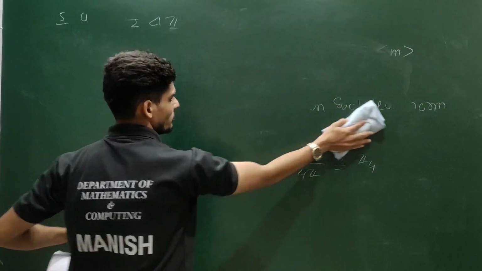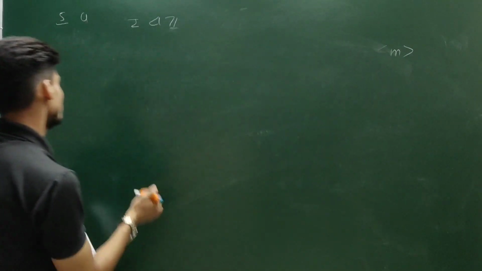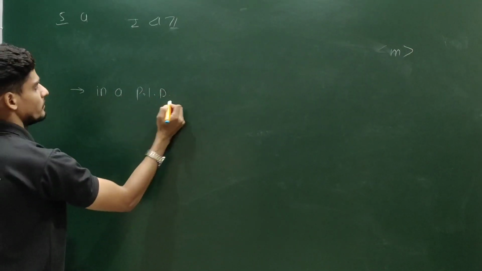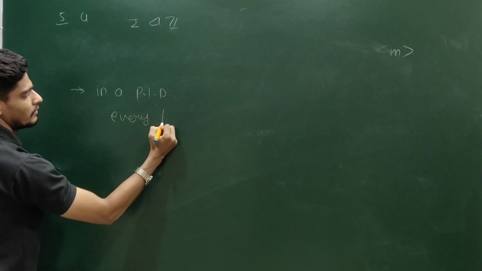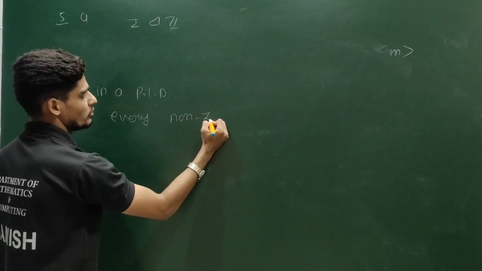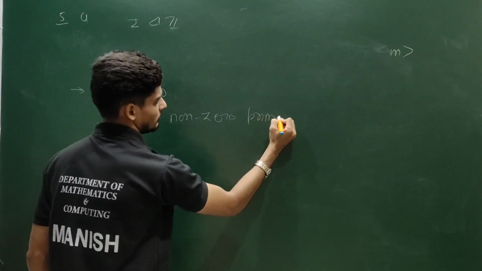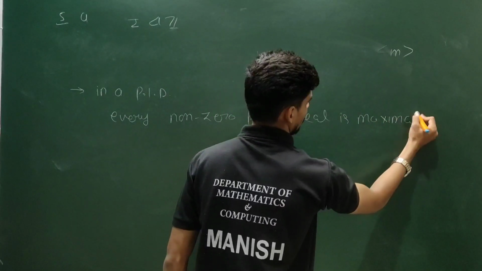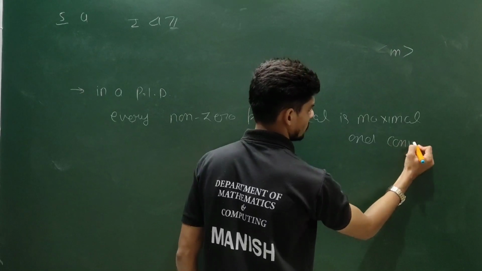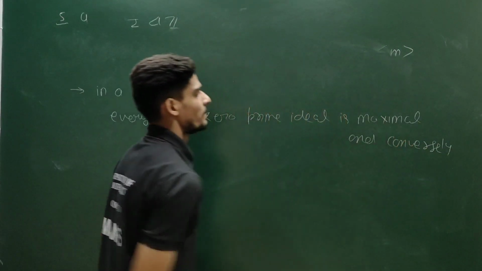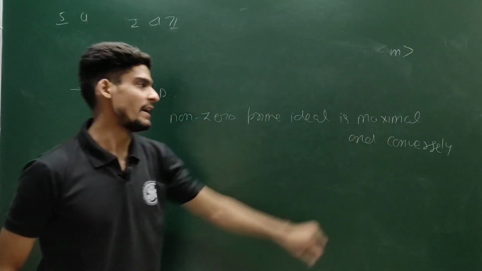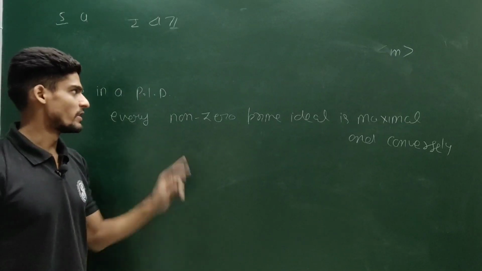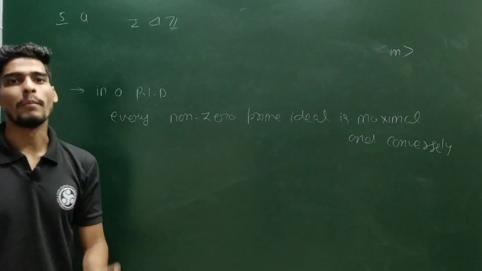So let me write the statement for you. In a PID, every non-zero prime ideal is maximal, and conversely. That is, in a PID, every maximal ideal is a prime ideal, and obviously that ideal will be a non-zero ideal, because in a PID there always exists a non-zero maximal ideal.